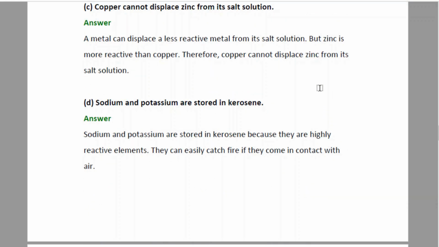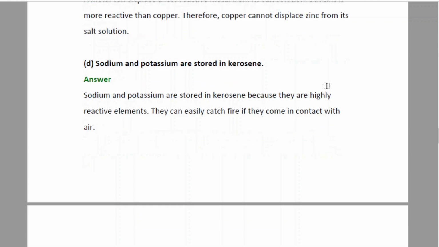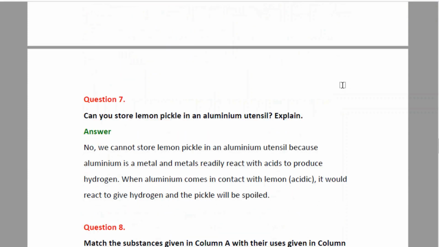D. Sodium and potassium are stored in kerosene. Sodium and potassium are very reactive elements. They catch fire easily if they come in contact with air or oxygen. Hence, they are usually stored in kerosene.